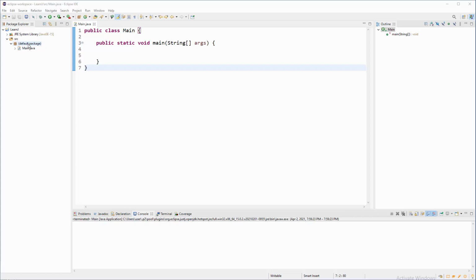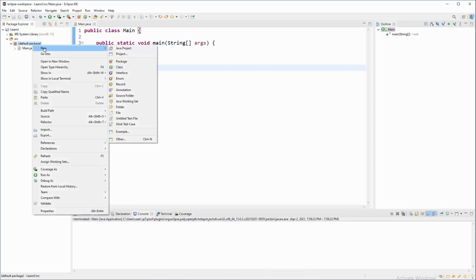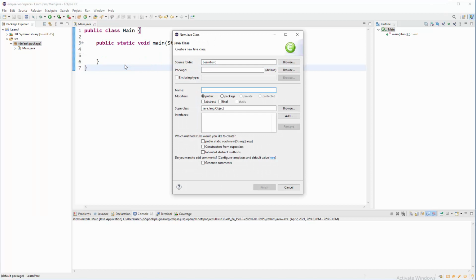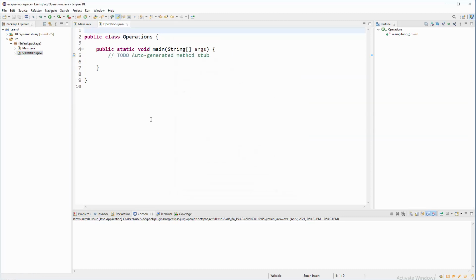So right click on default packages, go to new, go to class, and we can click here, for example, on public static void main. Why not? We actually need to do that, and the name of that class, of that file, will be, I don't know, operations. Here we're gonna have things that we can use further down in a code, right? So we have that file. Let me delete this comment, we don't need it at the moment.